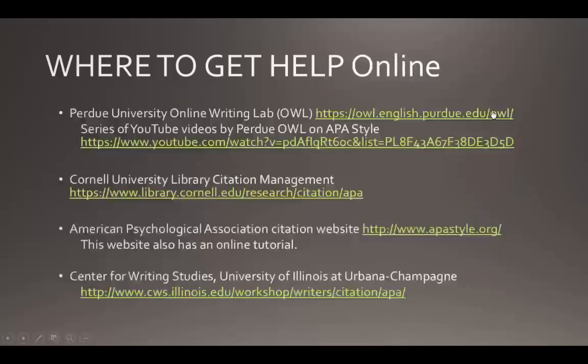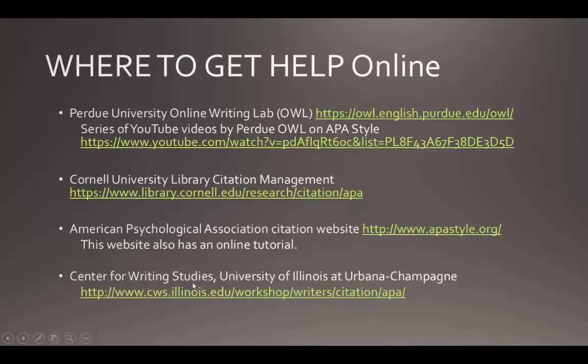There's also lots of online help to help you get through these APA citations. The Purdue University Online Writing Lab, otherwise known as OWL, is perhaps the most well-known, excellent website, and they also have a series of YouTube videos on the APA style. Cornell University Library Citation Management also has an excellent site on APA, and the American Psychological Association citation website also has some good information and an online tutorial.